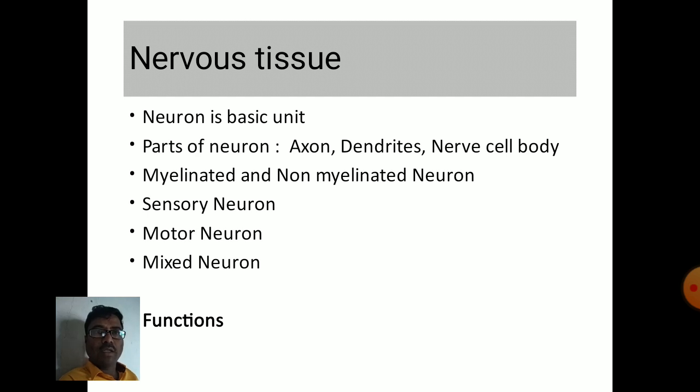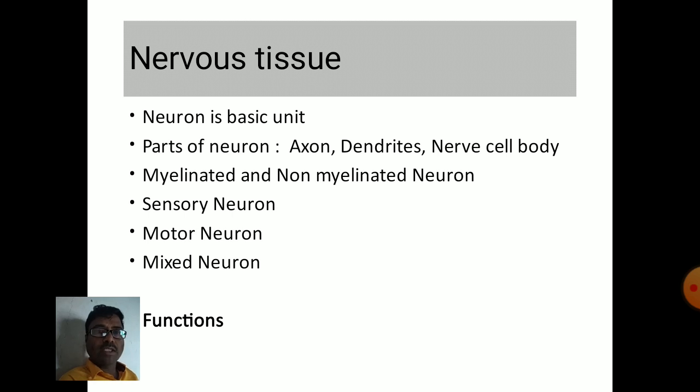Next tissue is nervous tissue. Nervous tissue is made up of neurons. Neuron is the basic unit of nervous tissue, that is, it is the structural and functional unit of nervous tissue. Neuron is mainly composed of three parts: axon, dendrites, and nerve cell body.